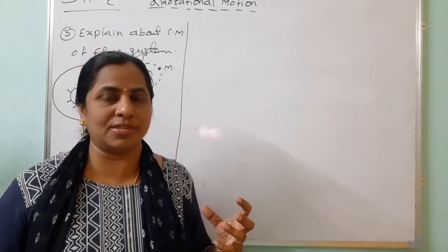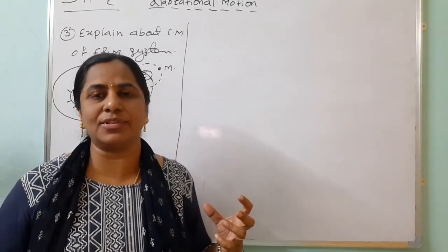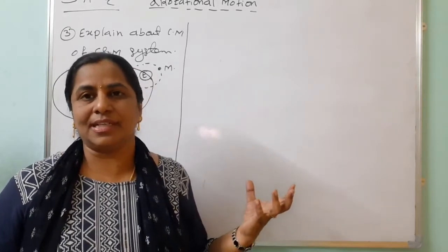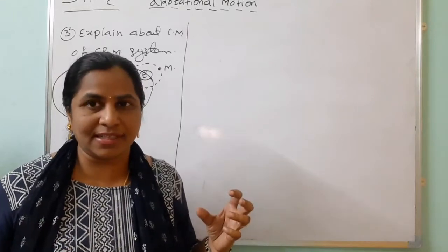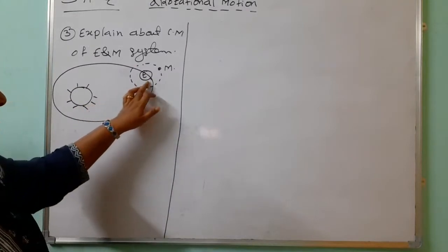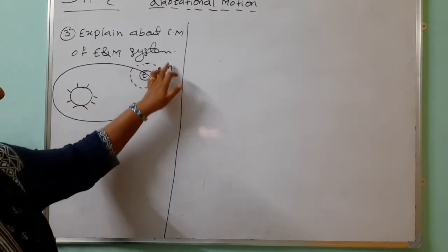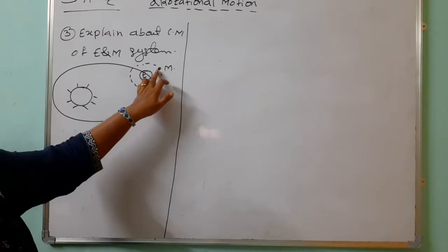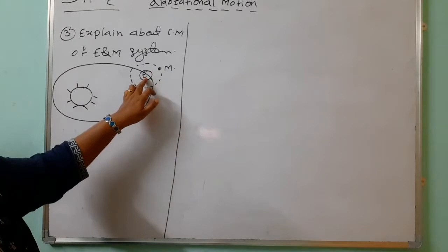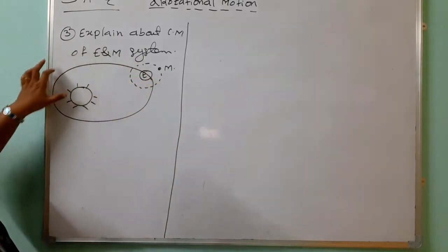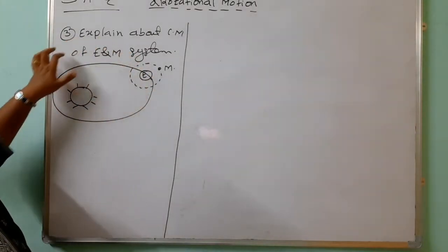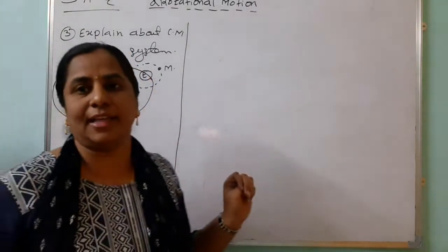Then the only external force acting on this system is the sun. The sun is huge compared with these two. That's why around the sun, this earth and moon system has an elliptical path. Look here, this is the sun, this is the earth, and in this orbit the moon is revolving. Why is the moon revolving? Earth's mass is 81 times greater than that of the moon, that's why the center of mass is nearer to the earth. When we consider the sun, what happens? The external force is due to the sun. That's why the entire system has an elliptical path around the sun.